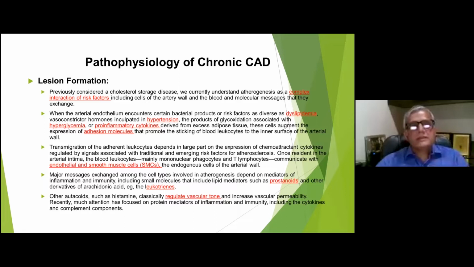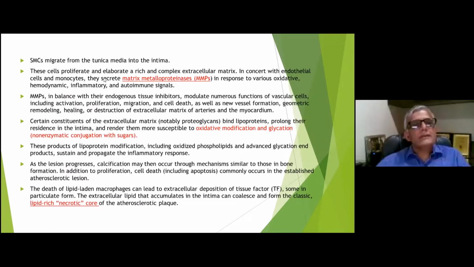Major exchanges take place with the help of prostanoids and leukotrienes, and vascular muscle tone is regulated by autacoids like histamine. So the interaction of all these molecules is important as far as the pathophysiologic mechanism of chronic and acute coronary syndromes is concerned. Once the smooth muscle cells migrate from the tunica intima to the media, there is interplay with the endothelium, and matrix metalloproteinases are liberated from the cells, which leads to hemodynamic, inflammatory, and autoimmune signals.